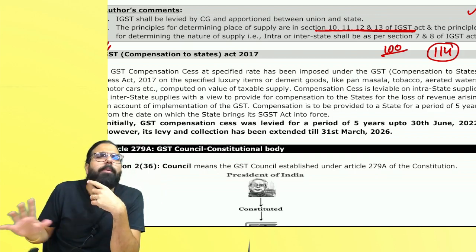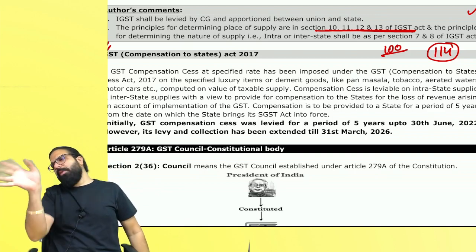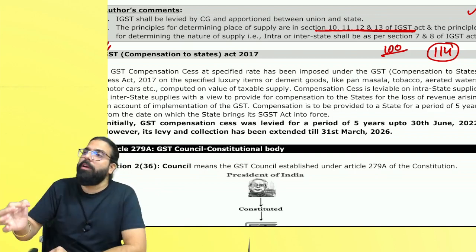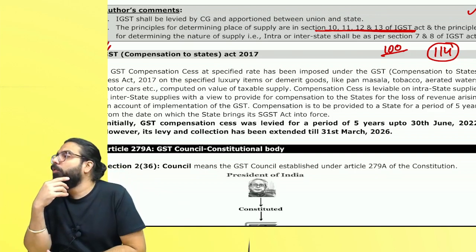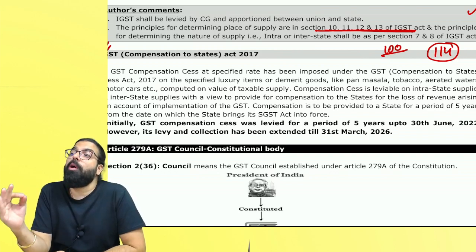You know, states were opposing GST. States told, no, we will have loss. We don't want GST, we will have loss. And the central government desperately wanted GST. So the central government told, okay, because of the coming of GST, you will have how much growth?